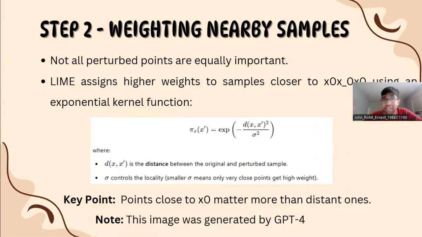This prevents the explanation from being influenced by distant samples that do not contribute meaningfully to the local model. As I mentioned earlier, we do not have to take all the points into consideration. Whichever points are influencing it, only such should be taken into consideration. The key point I want to mention here is that the weighting function ensures that LIME focuses only on the decision boundary near x naught, not the entire data set.